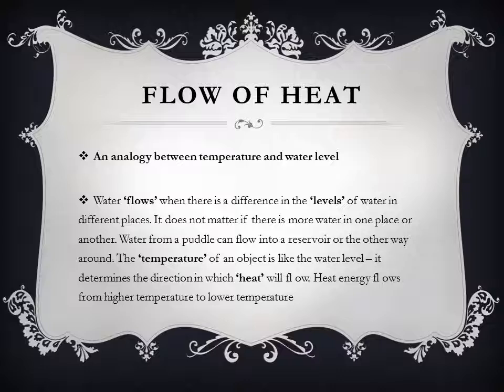Flow of heat. An analogy between temperature and water level. Water flows when there is a difference in the levels of water in different places. It does not matter if there is more water in one place or another. Water from a puddle can flow into a reservoir or the other way around. The temperature of an object is like the water level. It determines the direction in which heat will flow. Heat energy flows from higher temperature to lower temperature.